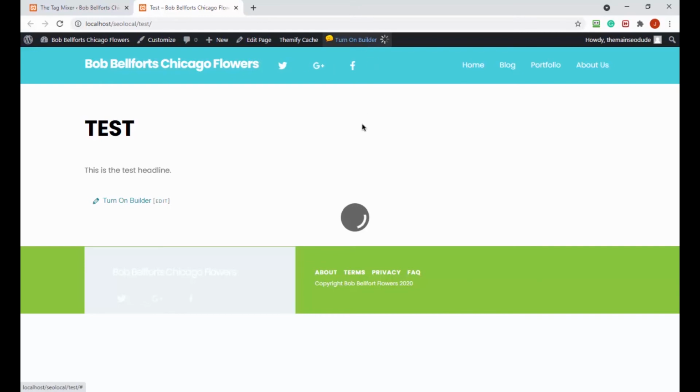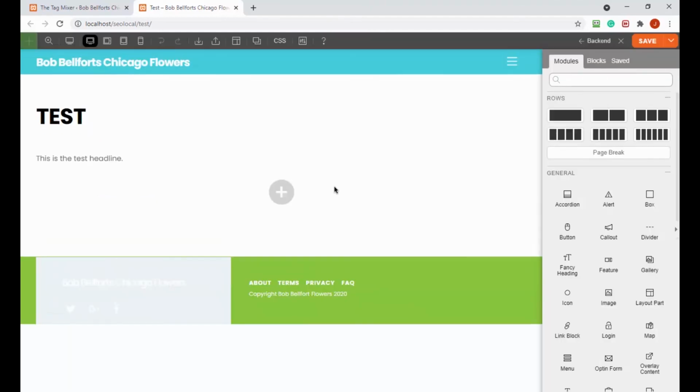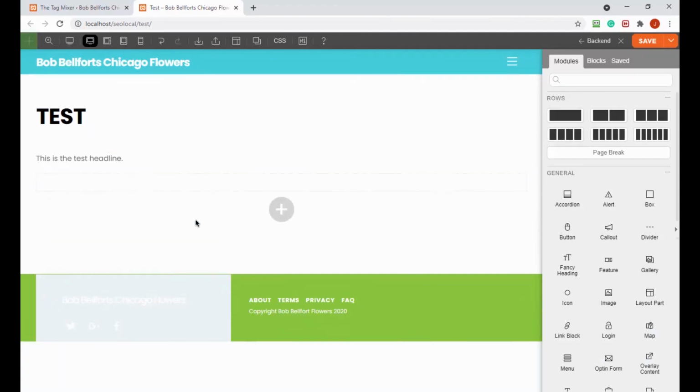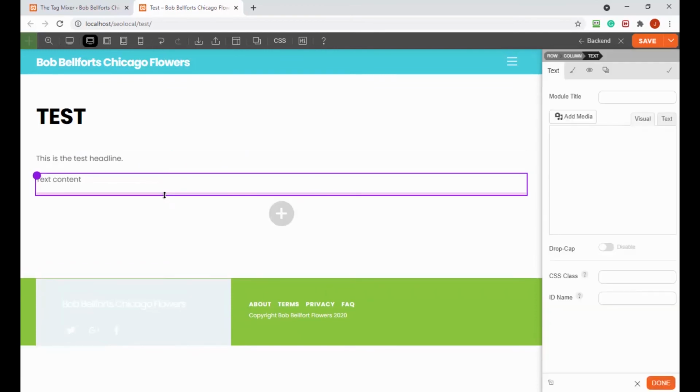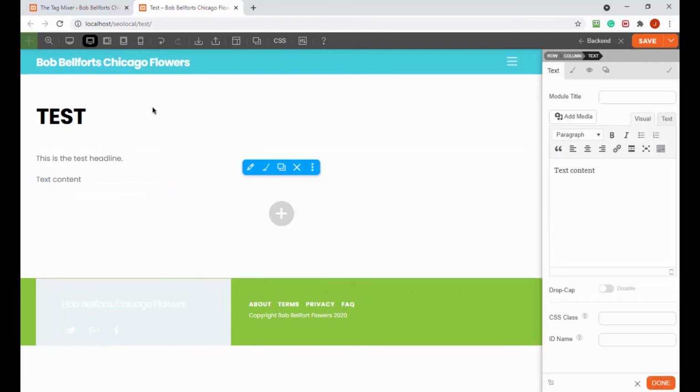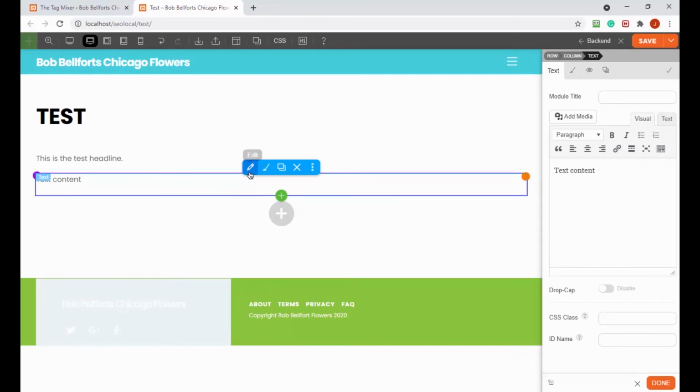All right, now what we're going to do is turn on our builder. This is for Themify, but if you don't have a builder, you would just paste the shortcode in. And remember, the shortcode has to be pasted in at the bottom below all the content so that the content you're trying to change has already loaded. Because if you don't, guess what? It's going to get activated before all of your other elements are constructed in the DOM, and it's not going to work. Okay? Remember, JavaScript has to be done after all the elements are loaded. I mean, you can put it on a timer or something, but that's completely up to you.